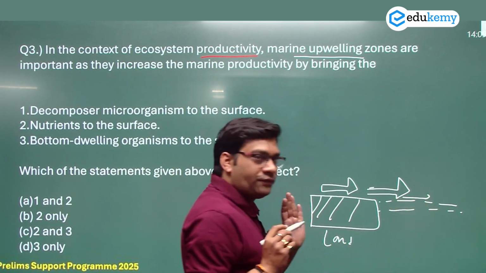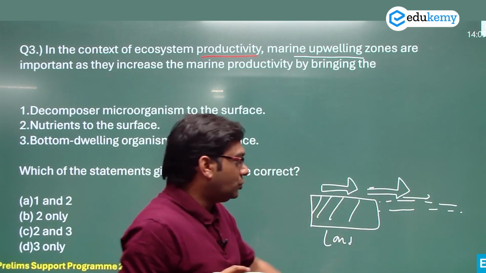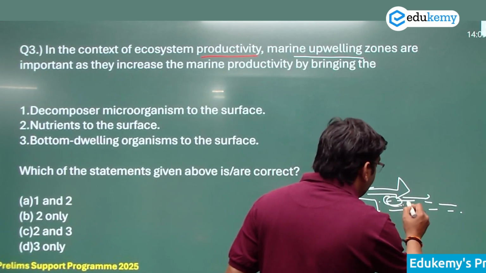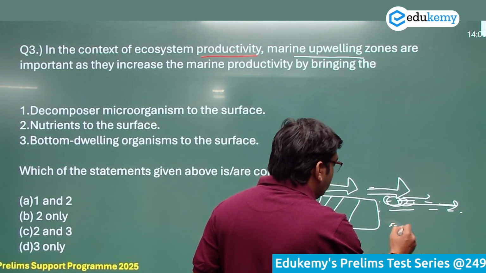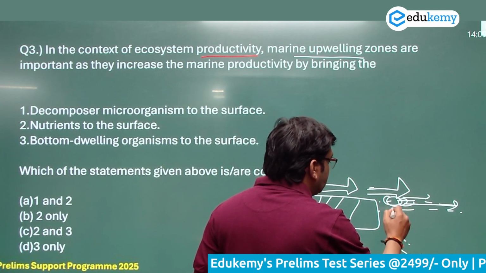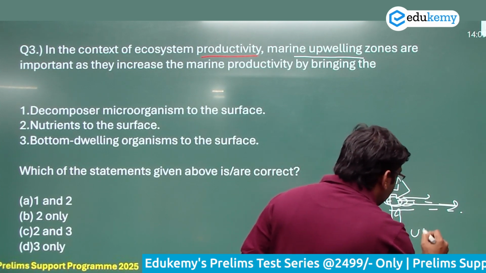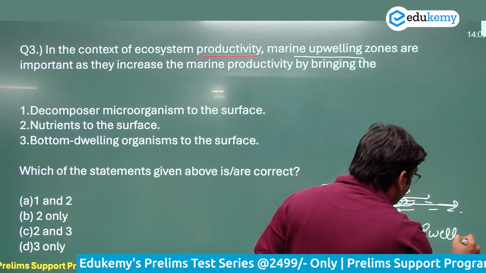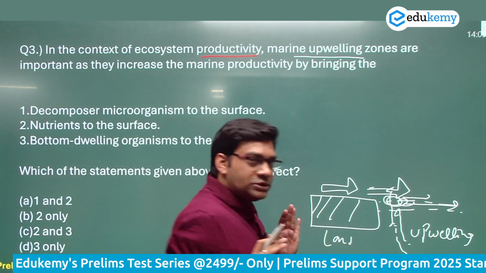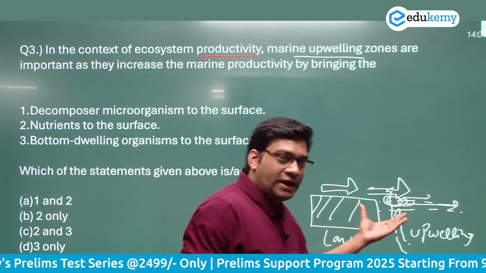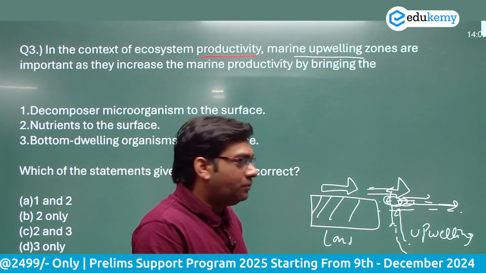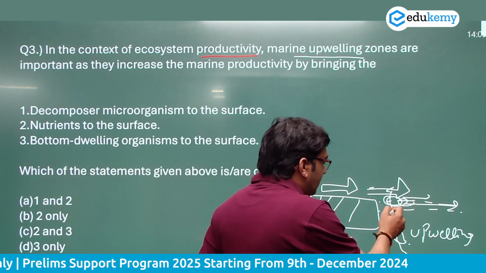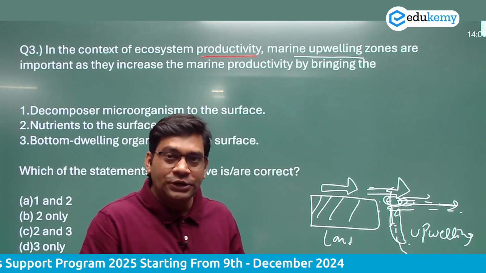It pushes this surface water toward the mid of the ocean, so the water here gets pushed and moves this way, and from the depth cold water reaches the surface. This phenomenon is called upwelling. Because the surface water is pushed by the wind, a gap is created. To fill this gap, cold water from the depth, which is even colder, reaches the surface and brings nutrients.